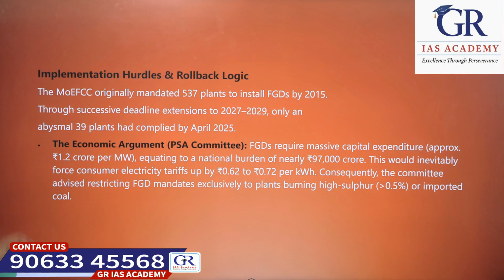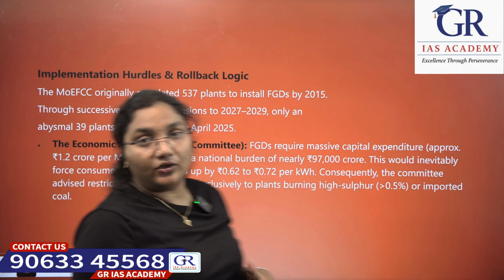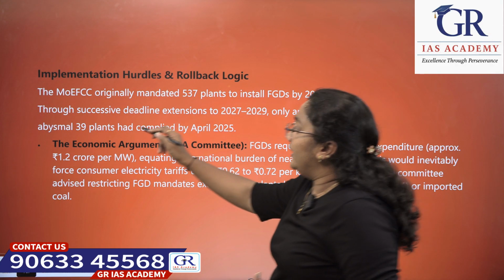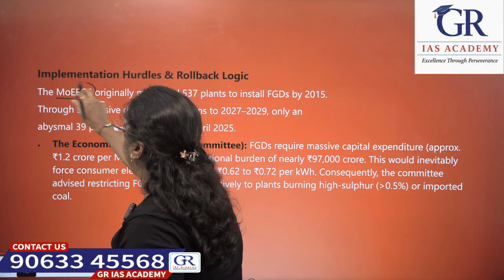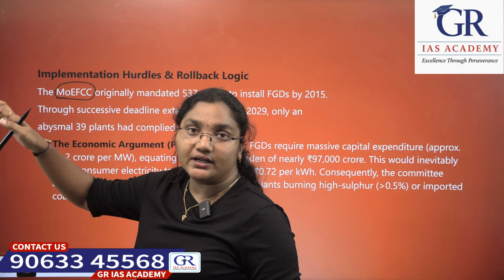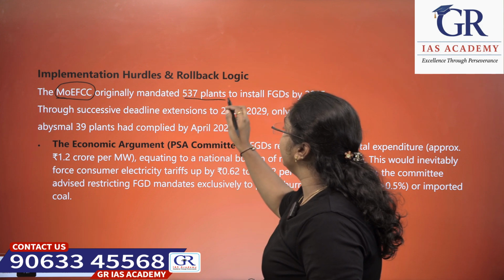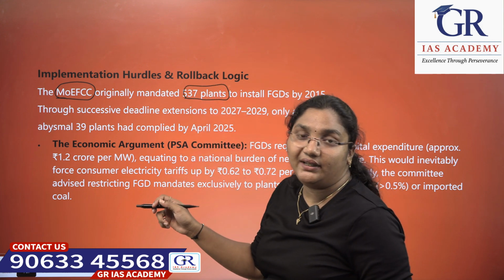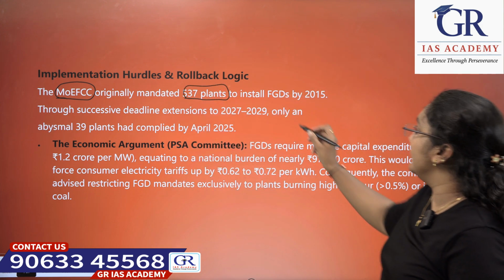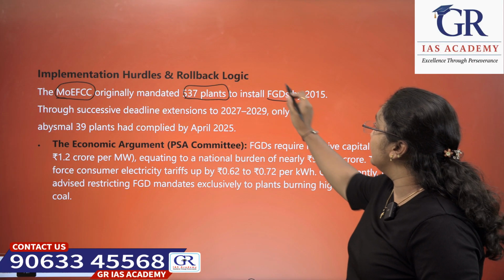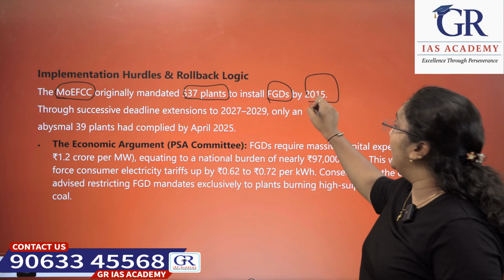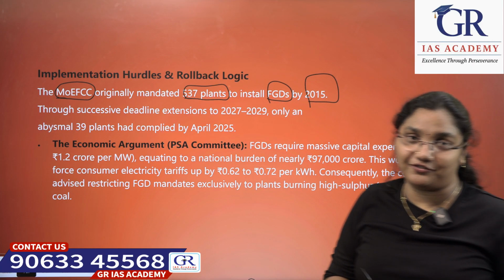Okay, next coming to the implementation hurdles and rollback logic, we'll see the Ministry of Environment, Forest and Climate Change originally mandated 537 plants to install flue gas desulfurization by 2015.